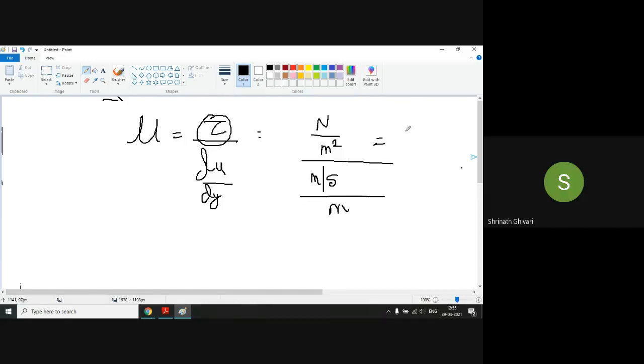Many might have got this by now. One meter cancels. This meter and meter cancel. Can anyone tell me based on this what is the unit? I have written the units. You tell me.